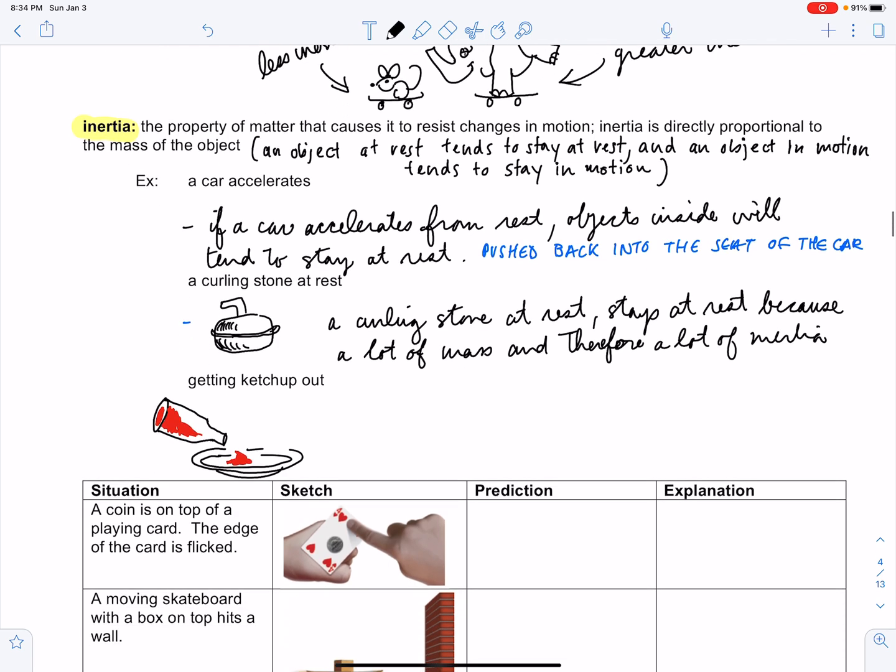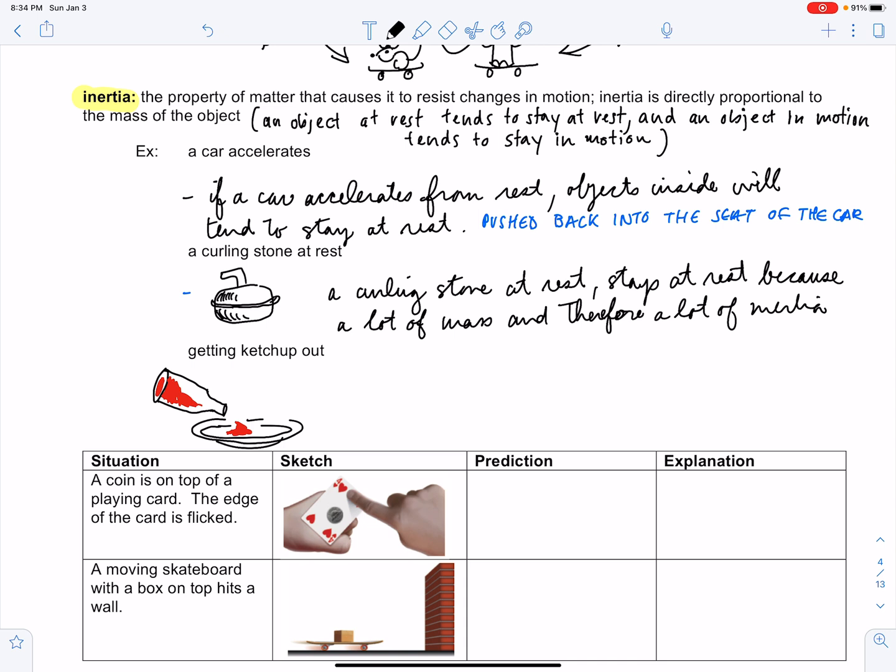Impress your friends. When they are talking about how to get ketchup out of a bottle, or even if they're not talking about it, just bring it up and let them know the physics way to do it. Send the bottle and its contents into motion.